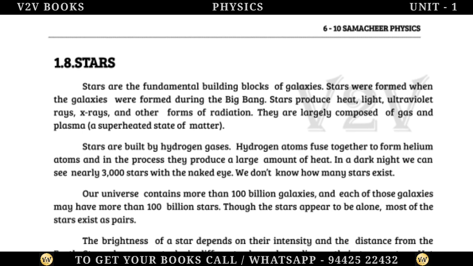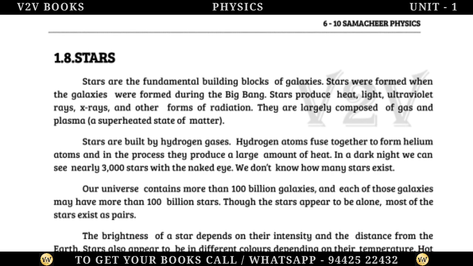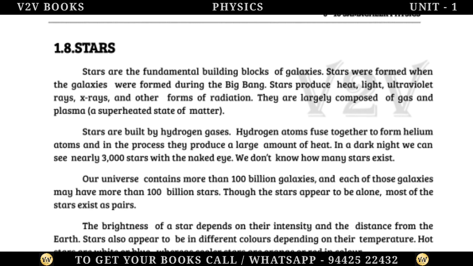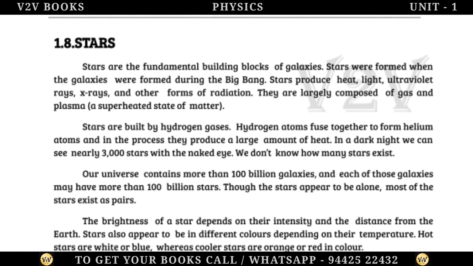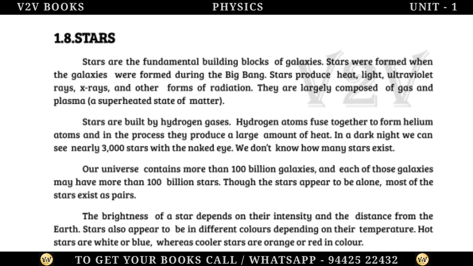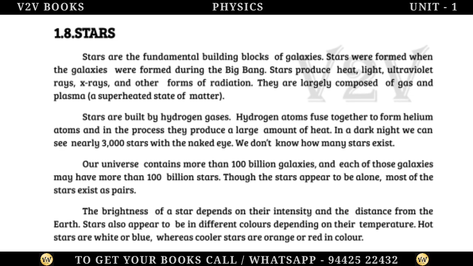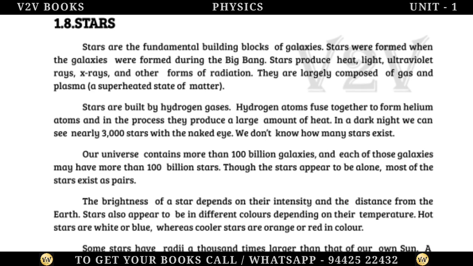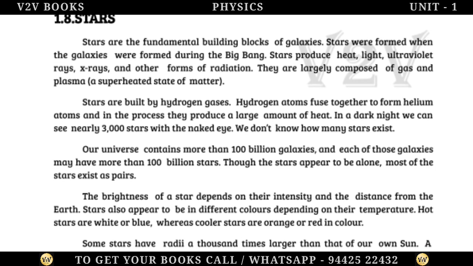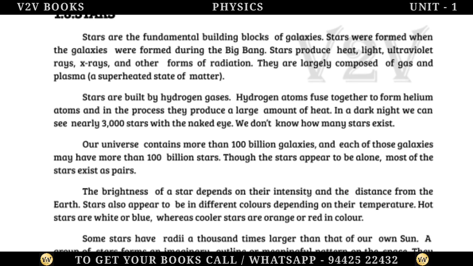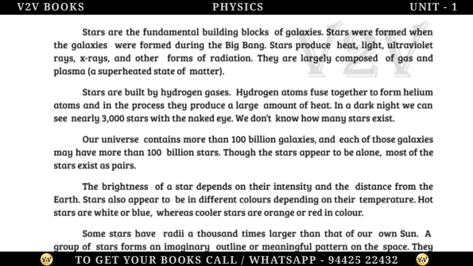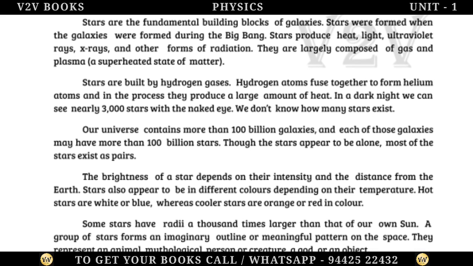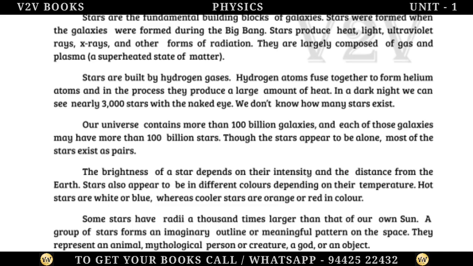Stars. Stars are the fundamental building blocks of galaxies. Stars were formed when the galaxies were formed during the Big Bang. Stars produce heat, light, ultraviolet rays, X-rays, and other forms of radiation. They are largely composed of gas and plasma, a superheated state of matter. Stars are built by hydrogen gas. Hydrogen atoms fuse together to form helium atoms, and in the process they produce a large amount of heat.